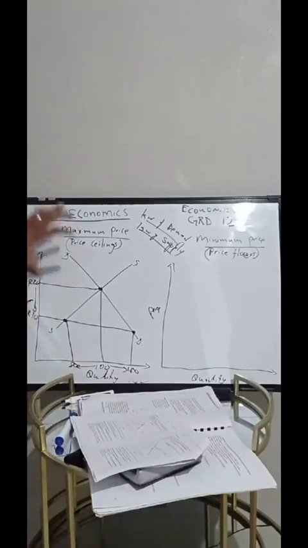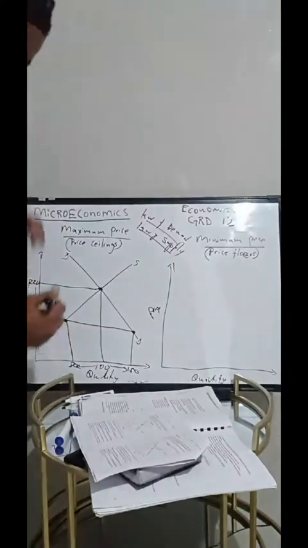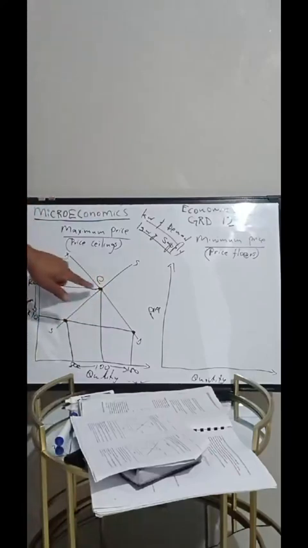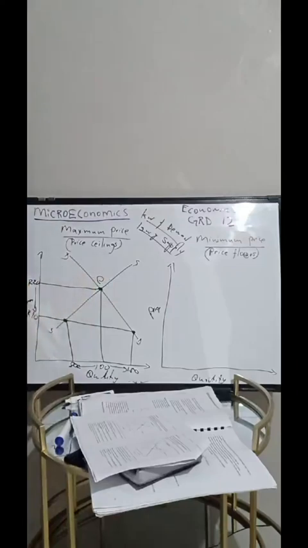That is the maximum price, which benefits the customers or the consumers. Over here we have the equilibrium point, meaning where the demand curve and the supply curve meet.